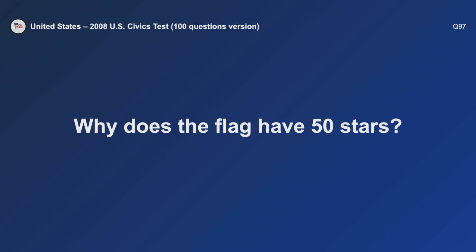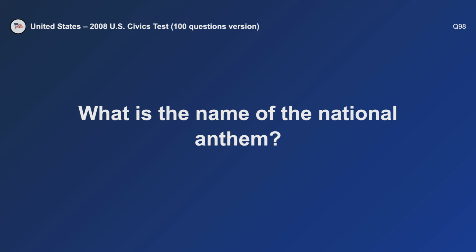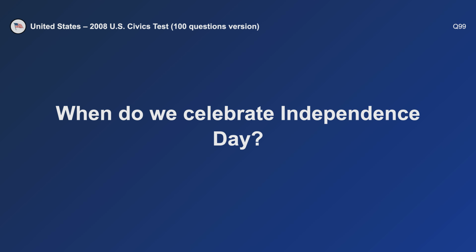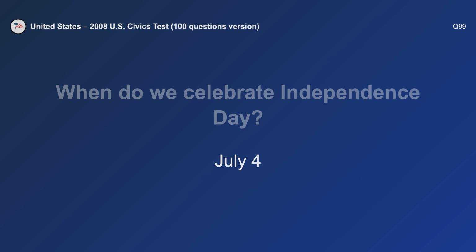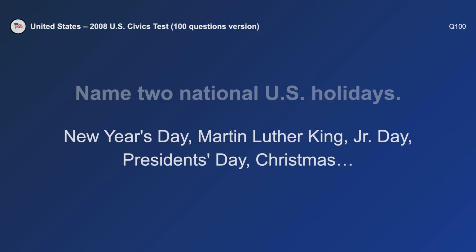Why does the flag have 50 stars? Because there are 50 states. What is the name of the national anthem? The Star-Spangled Banner. When do we celebrate Independence Day? July 4th. Name 2 national U.S. holidays. New Year's Day and Christmas.